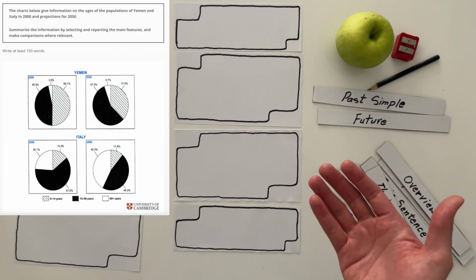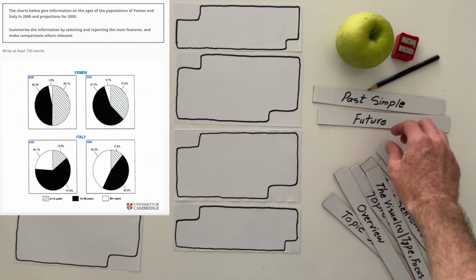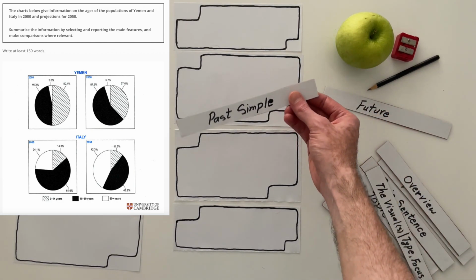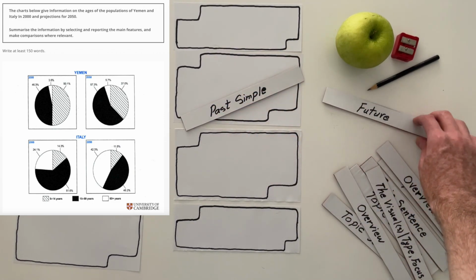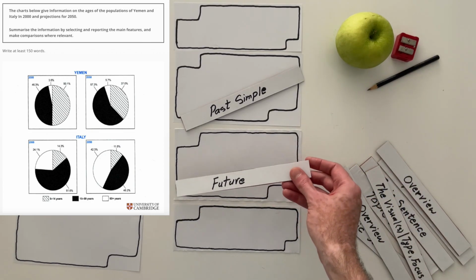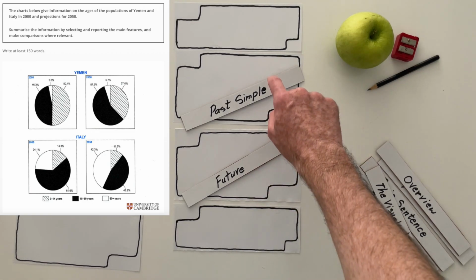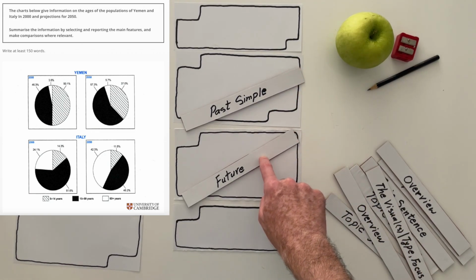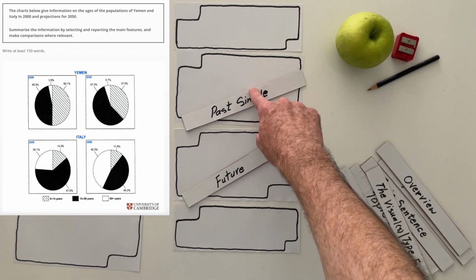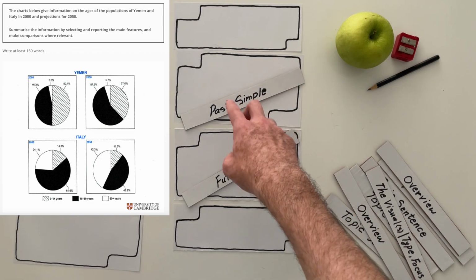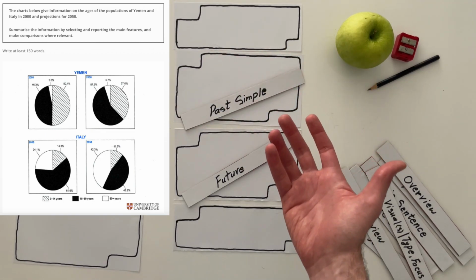Instead, my suggestion would be to focus on the events in 2000. So we basically focus on things that will happen here in 2000, and then the things that will happen in 2050. So things that happened in 2000, things that will happen in 2050. We can compare the two countries, and we can basically focus on different age groups, the ups and downs, and the major ones.